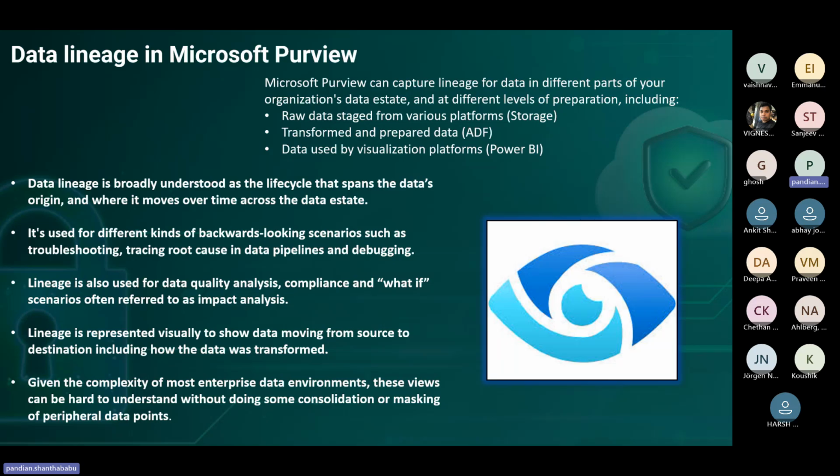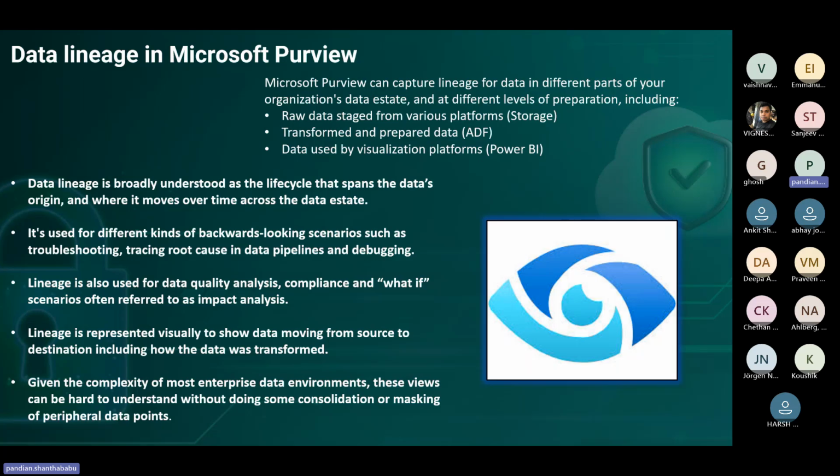We know exactly we changed X to Y, Y to Z, but where it happened and how it happened, and tracking that information, was a really tedious process. But now, by using Microsoft Purview, we can identify where it happened. It's like a kind of CCTV camera for data engineers, right? So who has done what with the data, we can understand that completely.